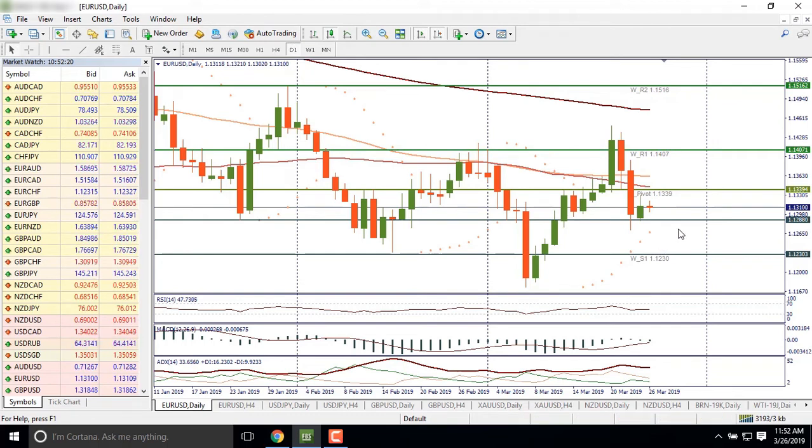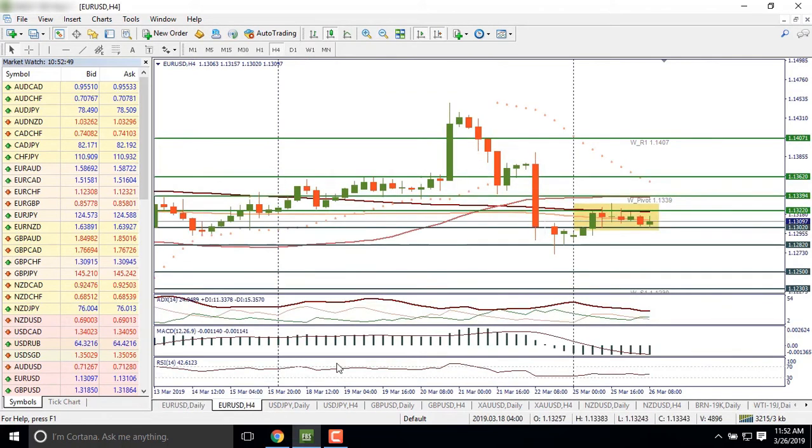Otherwise, we may see the rise above the resistance at the weekly pivot at 113.39 towards the next resistance at 114.7. If we look at indicators, parabolic SAR still shows the upward movement for the pair, and ADX shows the strength of bulls. Now let's look at the 4-hour chart.